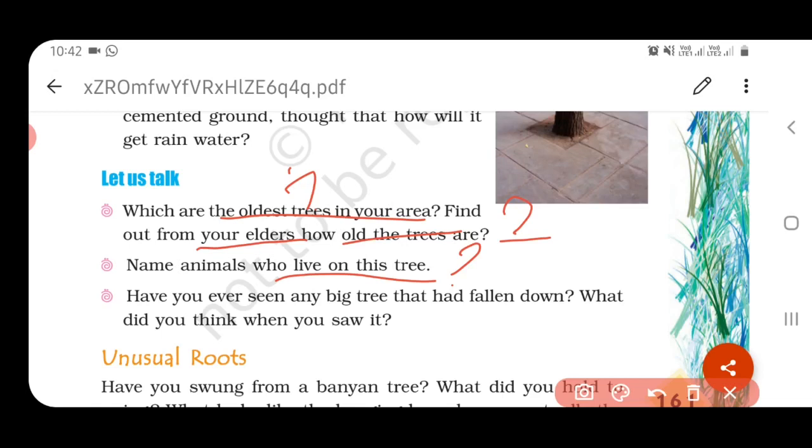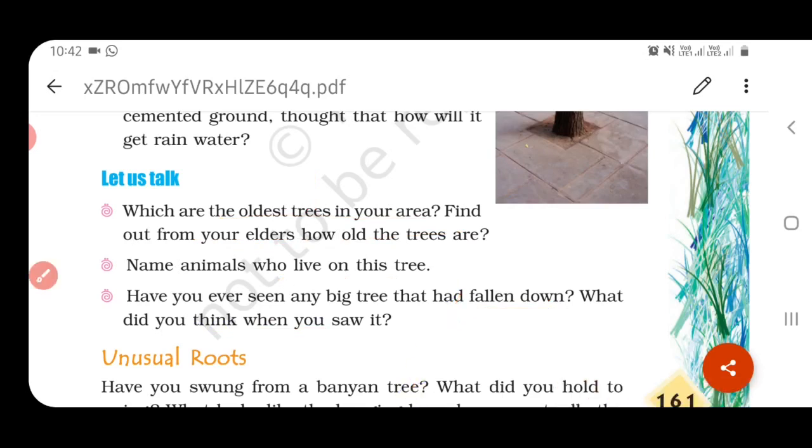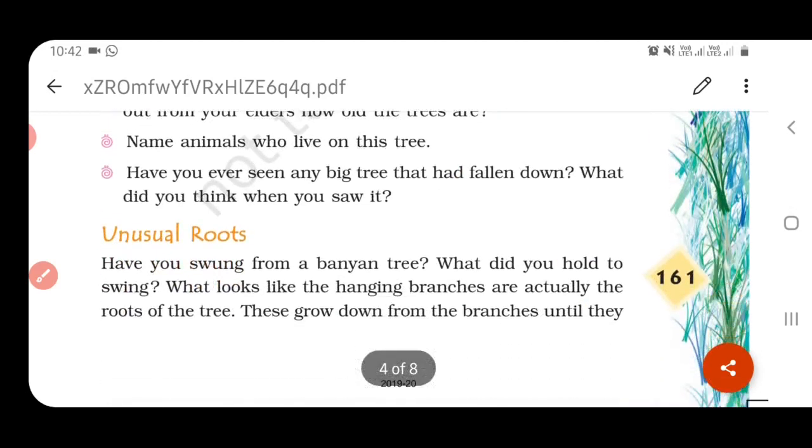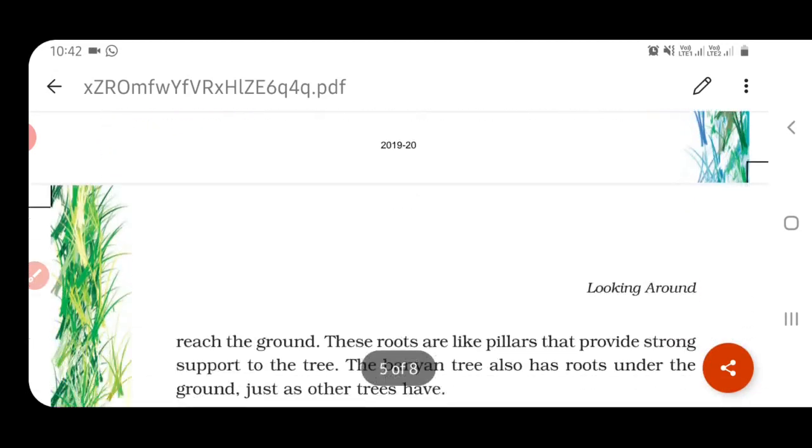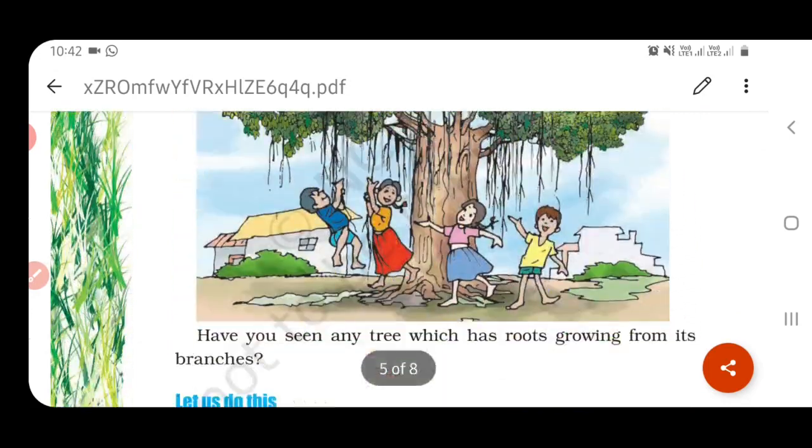And the next question, have you ever seen any big tree that had fallen down? What did you think when you saw it? Have you ever seen a big tree fallen on the roadside or anywhere else? What will be the reason for that? And what did you think while seeing it? You have to write the explanation.